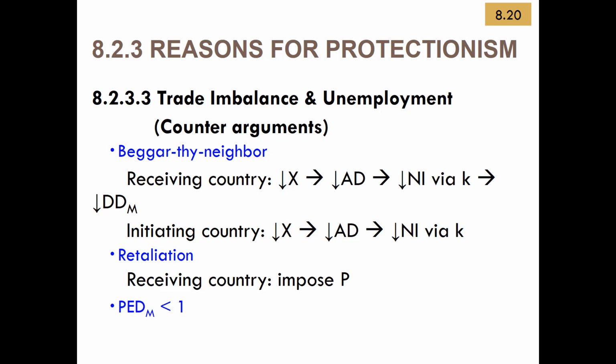The counter argument is that such expenditure switching policies tend to lead to retaliation, because ultimately you're trying to improve your balance of trade by making your trading partners' balance of trade worse. So if they were to retaliate, then your balance of trade may not actually improve.